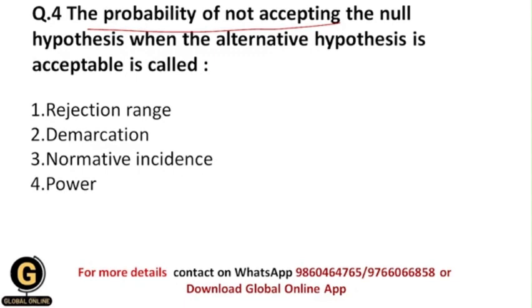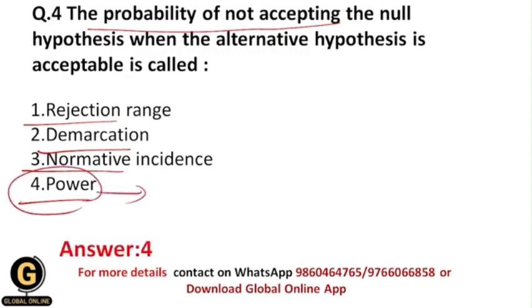So whether it is a rejection range, whether it is demarcation, or whether it is normative incidence, or whether it is power. So students, your correct answer should be power, because power is the probability of rejecting the null hypothesis when in fact it is false.